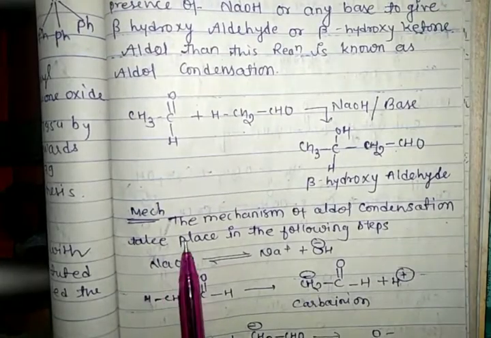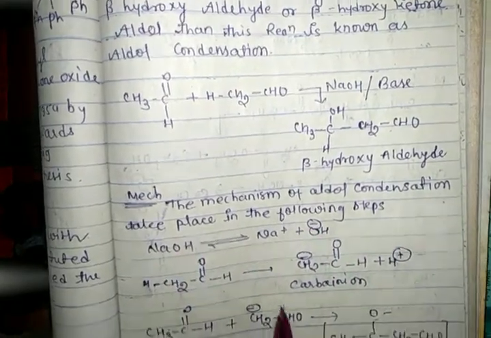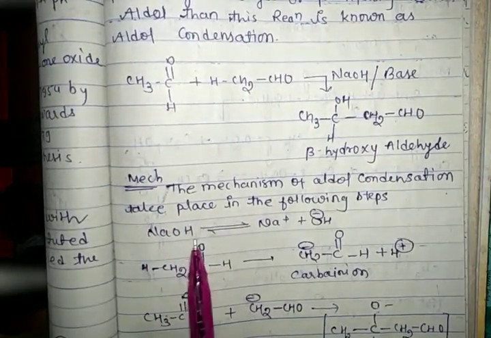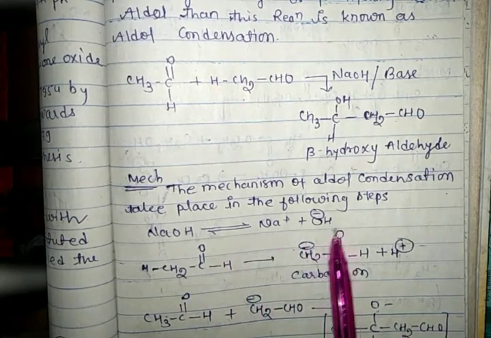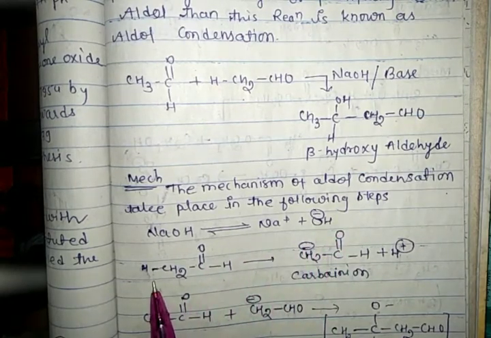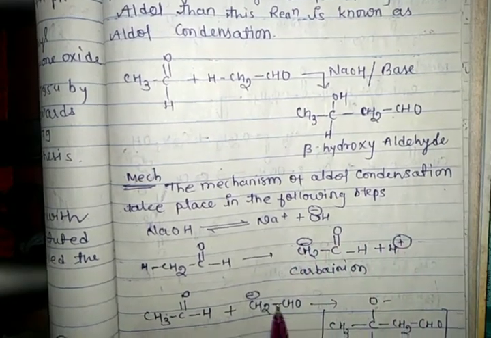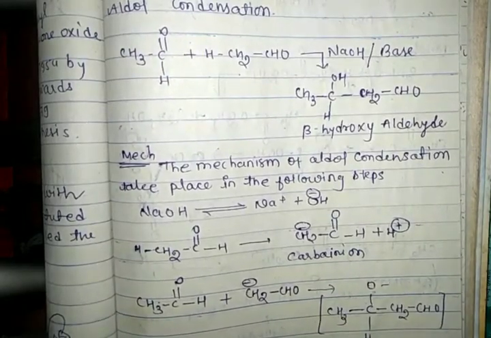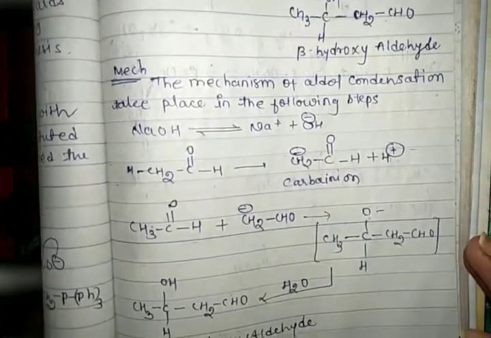the mechanism is given. The mechanism of aldol condensation takes place in the following steps. The first step is this. Here the base is ionized to form Na plus and OH minus, and after that the next reaction is this, and a carbanion is formed, and after that the carbanion reacts and forms beta hydroxyaldehyde.